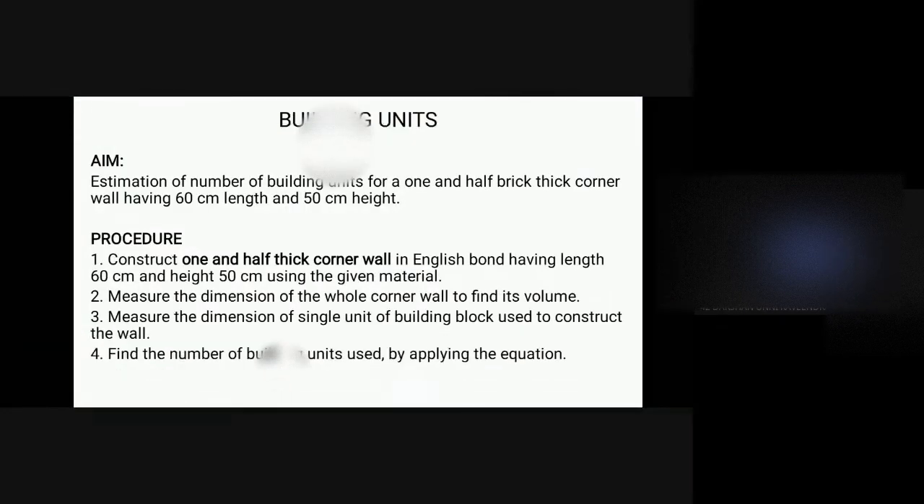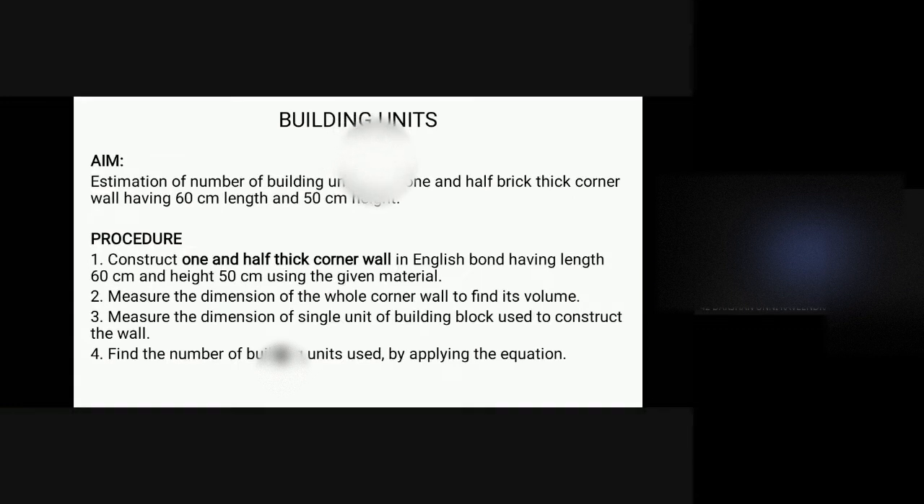So here, estimation of a building unit. So how can we calculate the number of bricks that are required? So here also English bond, 1.5 thick brick English bond is the bond which is used, and again we are taking a corner wall, and we are finding the number of building units that are used for constructing that particular wall which we see in the video.